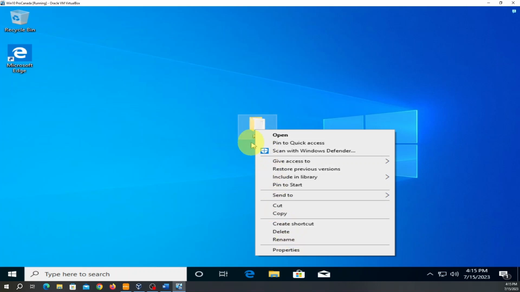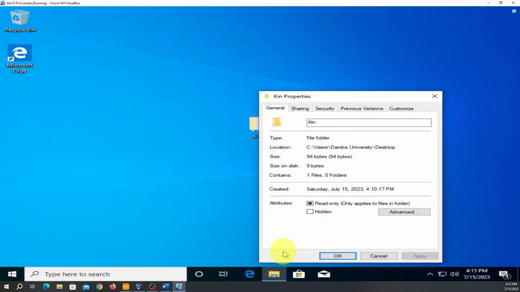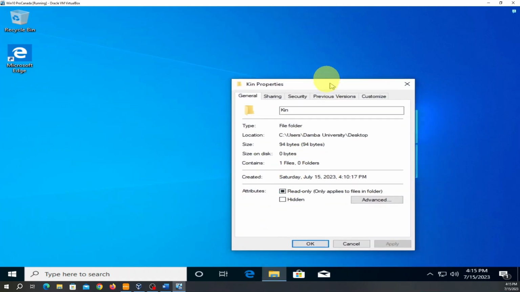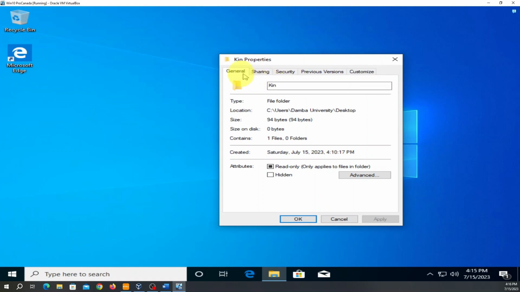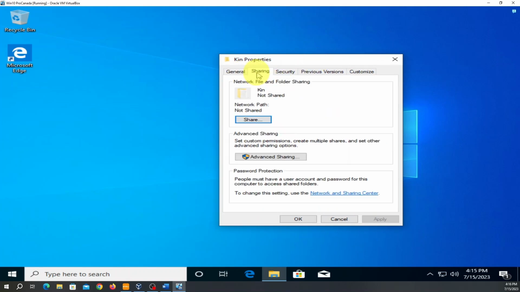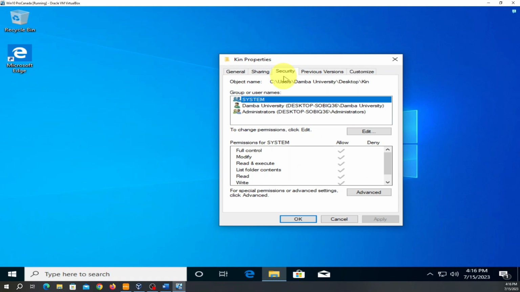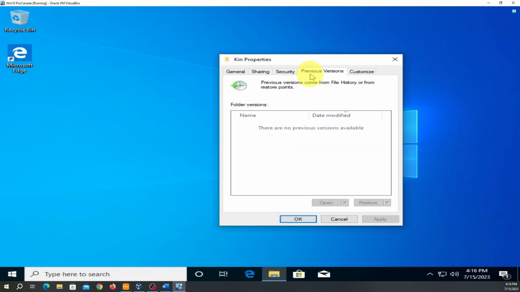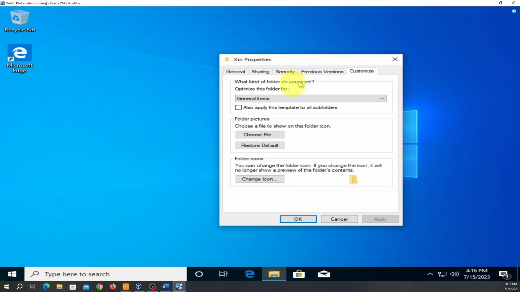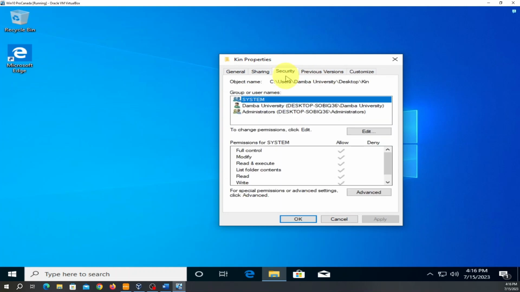Alors, you click with the right mouse button, you come here, you click on it. When you click on this, you're going to see we have something here called share, something called security, something called previous versions, and customize. We don't have to worry about this. We're going to focus on security here.